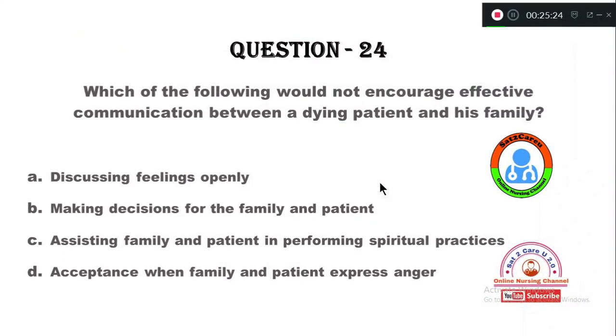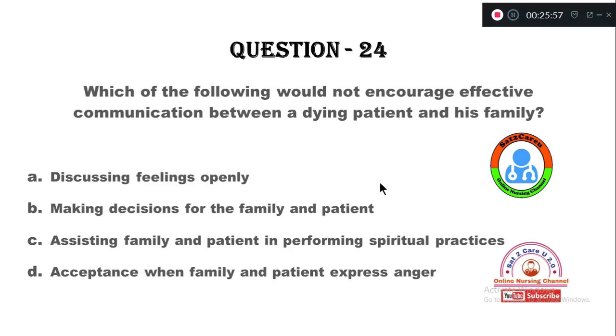Which of the following would not encourage effective communication between a dying patient and his family? So when you are caring for a dying patient, which communication should you not do? Option A, discussing the feelings openly. Option B, making decisions for the family and patient. Option C, assisting family and the patient in performing spiritual practices. Option D, acceptance when family and patient express anger.